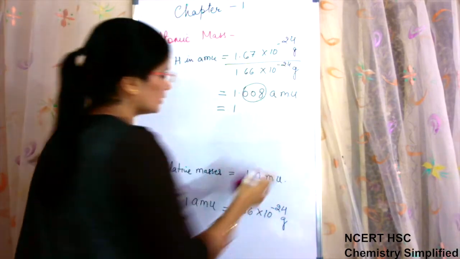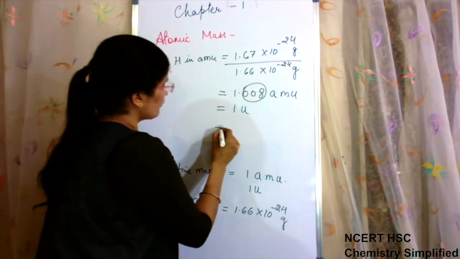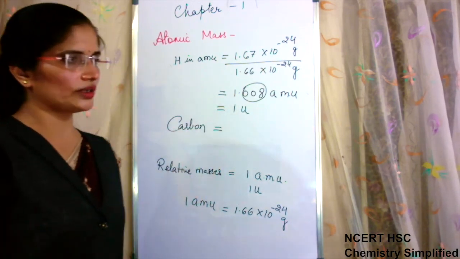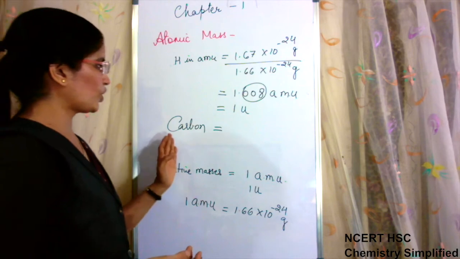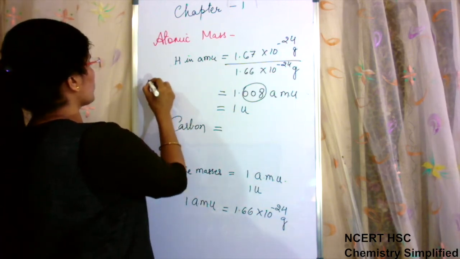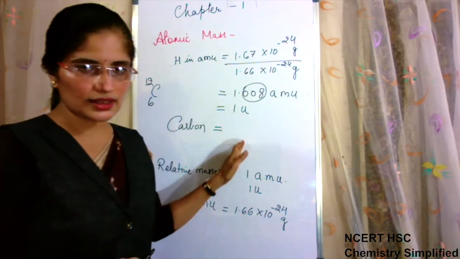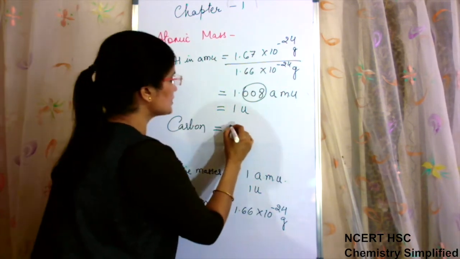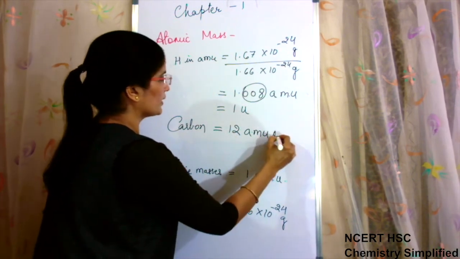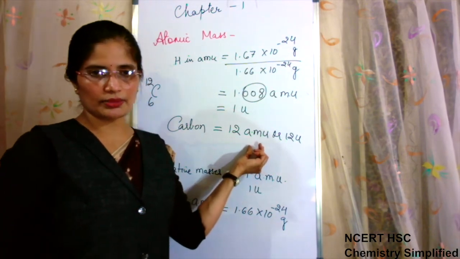Now, we can write atomic mass of carbon from the periodic table. We have learned that atomic number of carbon is 6 and atomic mass of carbon is 12. So carbon atomic mass, again this mass is relative mass, is 12 AMU, or I can write 12 U. So this is not actual mass of carbon atom.